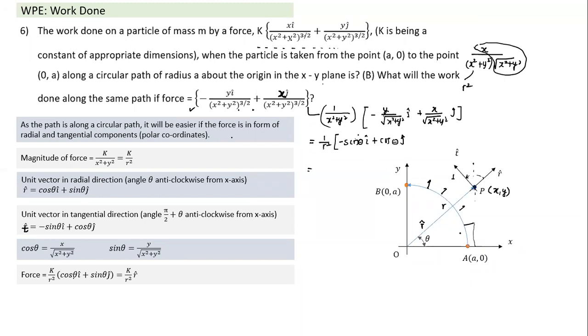The work done by this force will be equal to magnitude of force into path length, pi r by 2. Everywhere this force will be tangential, and the magnitude of the force is equal to 1 by a square, and into pi a by 2. That was the work done by this force here.